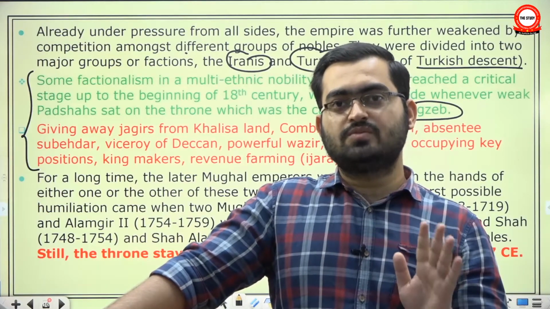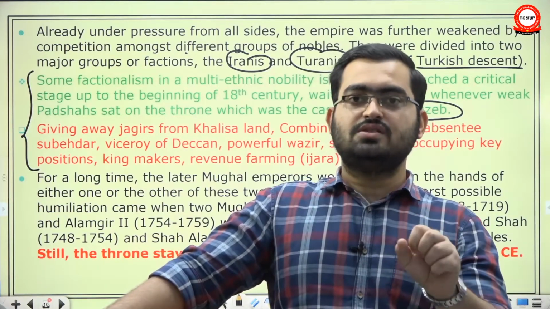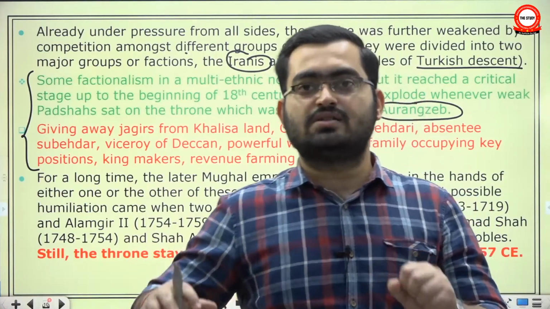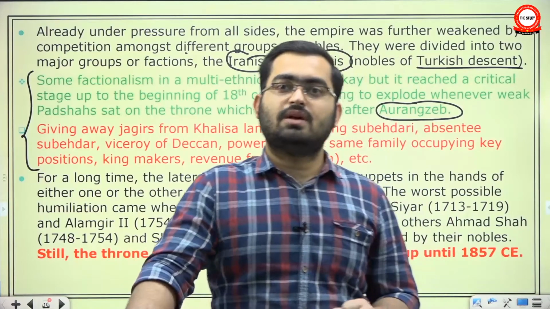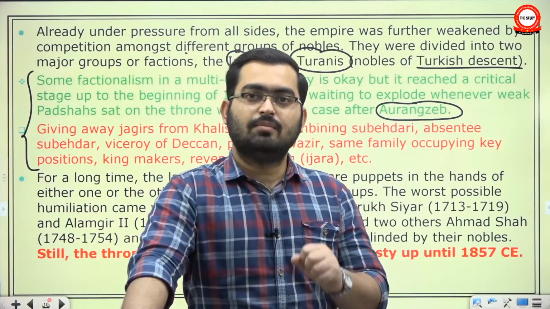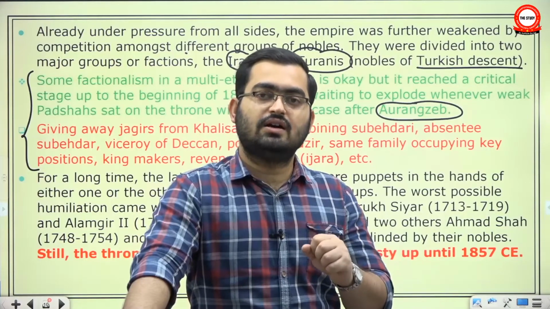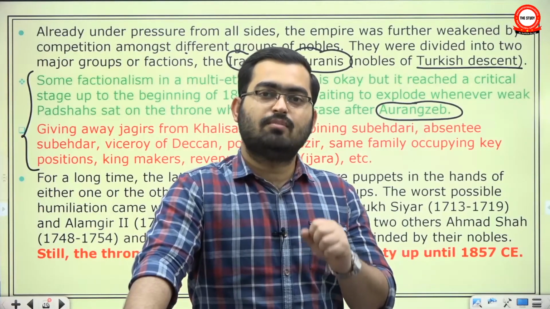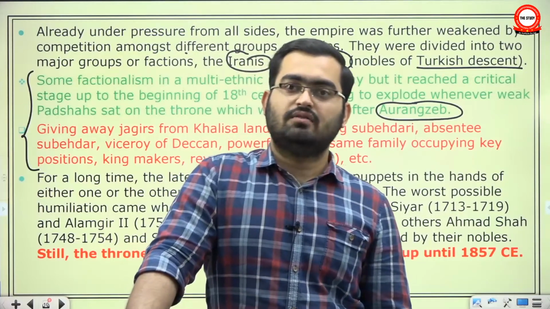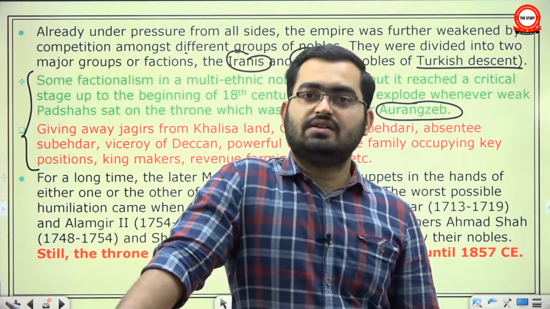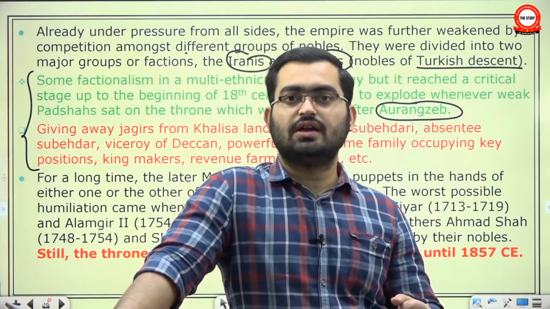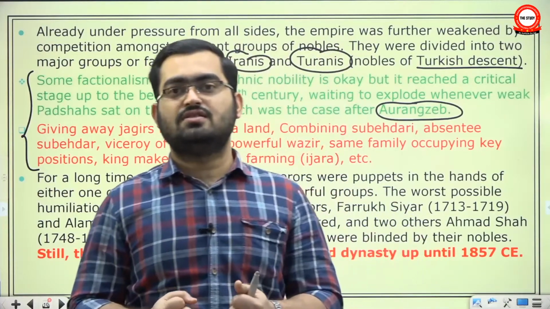But this becomes a problem when the nobility becomes insecure about its prospects. You will remain loyal to your master when you know that your master will reward your loyalty. Your hard work will be rewarded. But once you know that even after working hard for the prosperity of the empire, your prosperity is not guaranteed because you are not getting a good Jagir, and once they take away a Jagir, you do not know when you will get the next one, there is insecurity. And due to this insecurity, there was factionalism in the Mughal court.